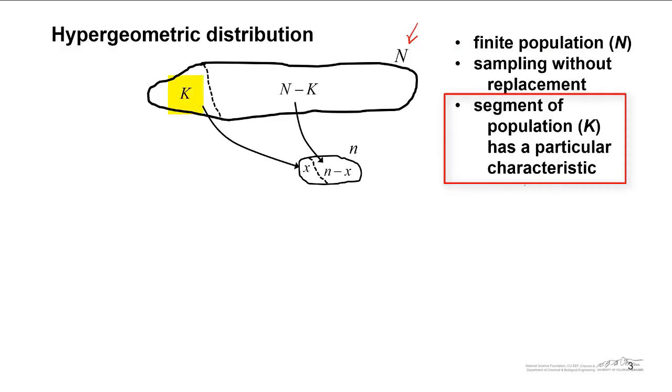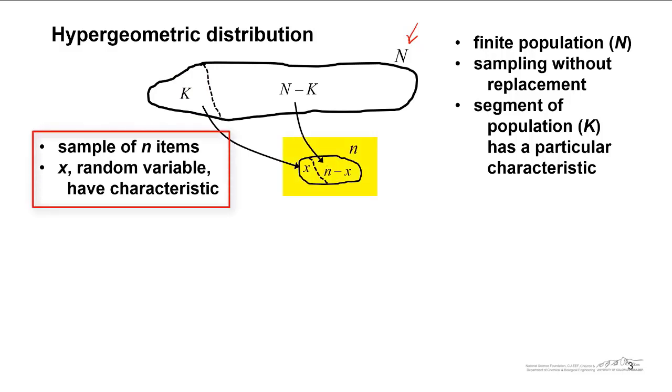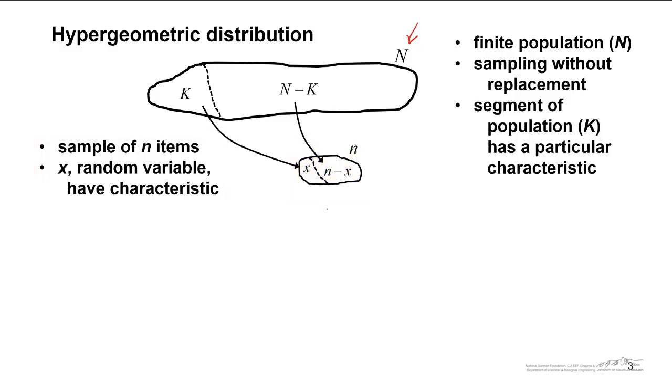There is a segment of the population that has a particular characteristic. Whether this is a defect or a success, the user can define that, but this is known as capital K. We take a sample of size n, and that's denoted by this small circle down here. And in that small circle of size n, we're going to have an even smaller subset, x, that's going to correspond to the characteristic of interest. So little x has come from big K.